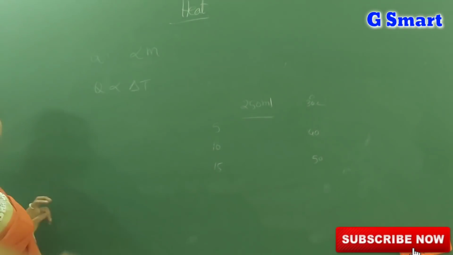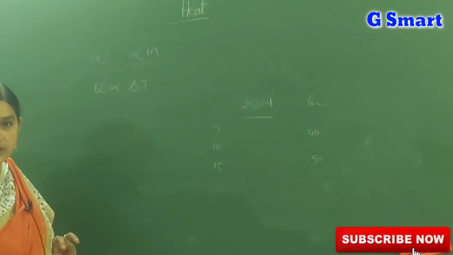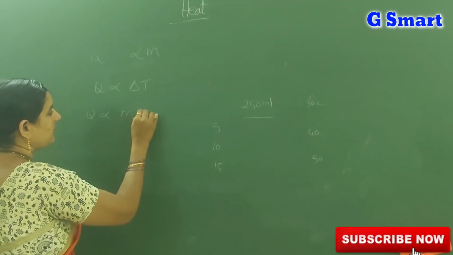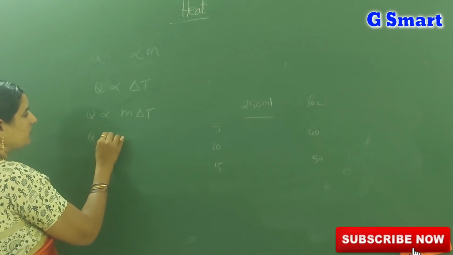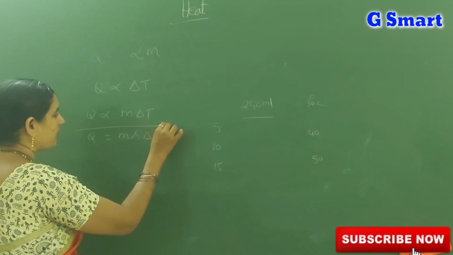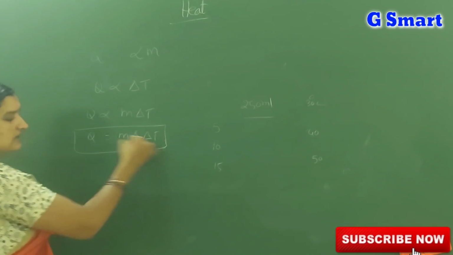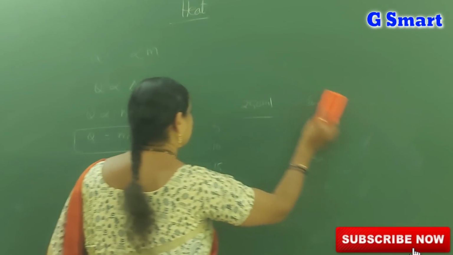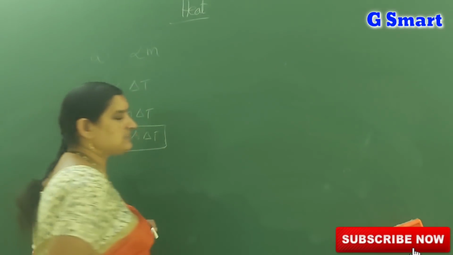Q is proportional to M. Q is proportional to delta T. So Q is proportional to M delta T, and Q is equal to M s delta T. This is the formula to measure the heat quantity. Understand? Q is proportional to M s delta T.